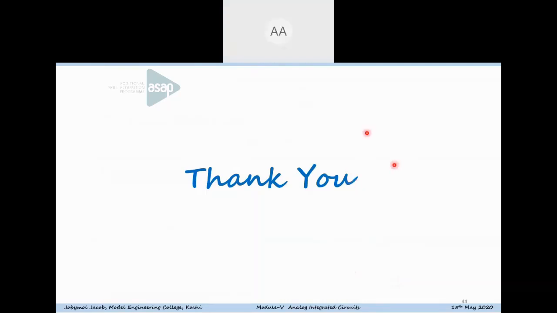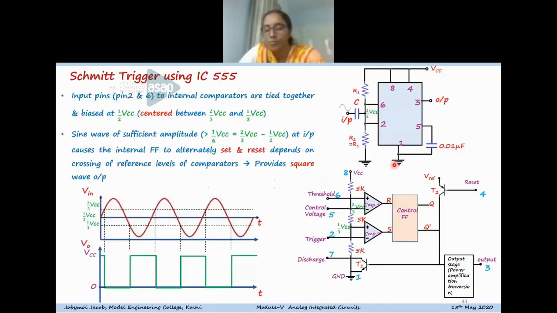In Schmitt trigger, is pin 7 connected to VCC? Pin 7 is not actually involved in the circuit. It cannot be connected to VCC, because if we connect it to VCC, whenever the transition takes place, it will make the transistor turn on and off.